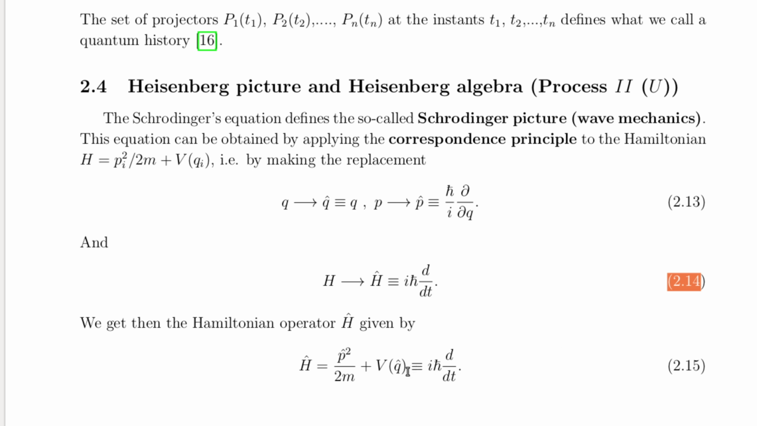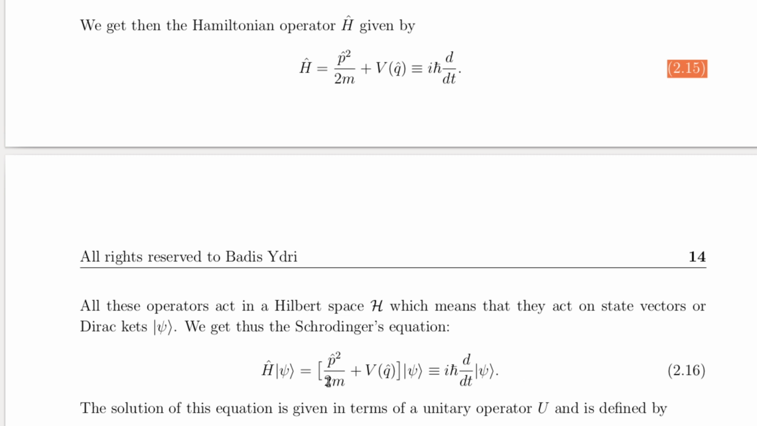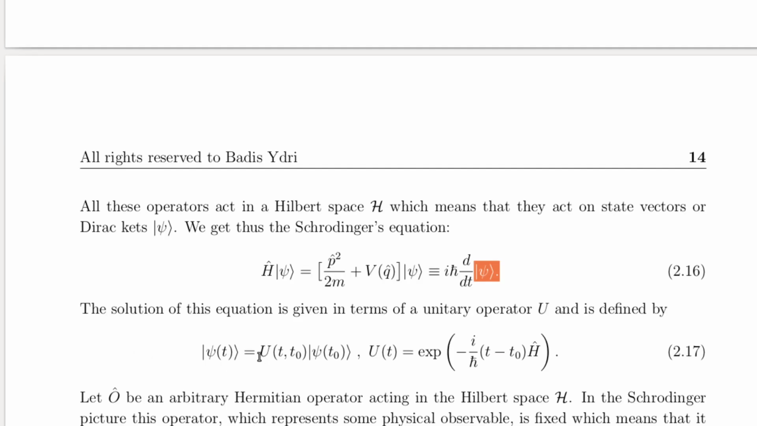The Hamiltonian operator in this case, as referenced in equation 2.15, is built from these quantum operators and acts on state vectors in a Hilbert space. The Schrödinger equation then tells us how a quantum state, represented as a Dirac ket, evolves over time, as shown in equation 2.16. The solution to the Schrödinger equation can be expressed using a unitary operator, as given in equation 2.17.